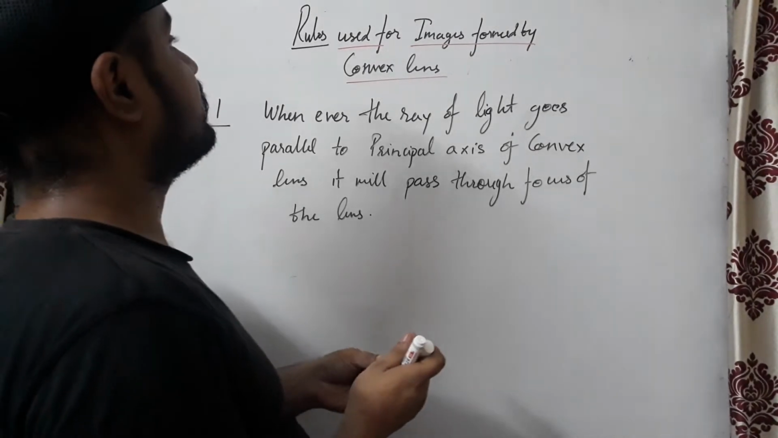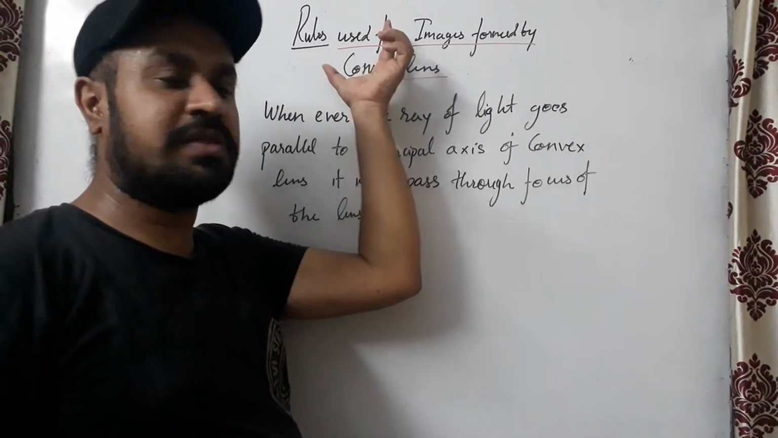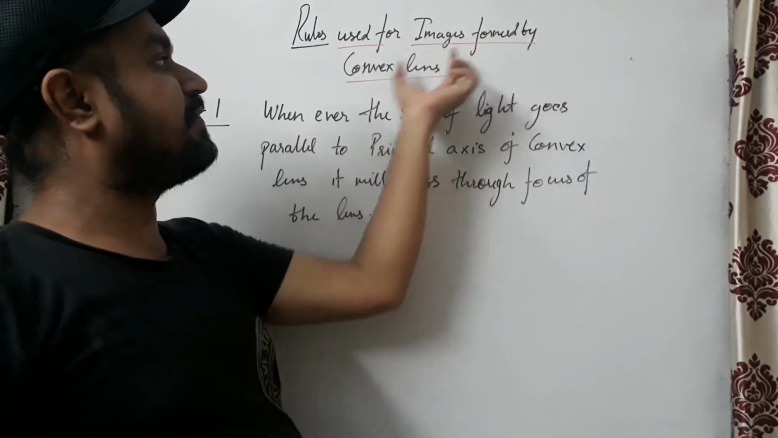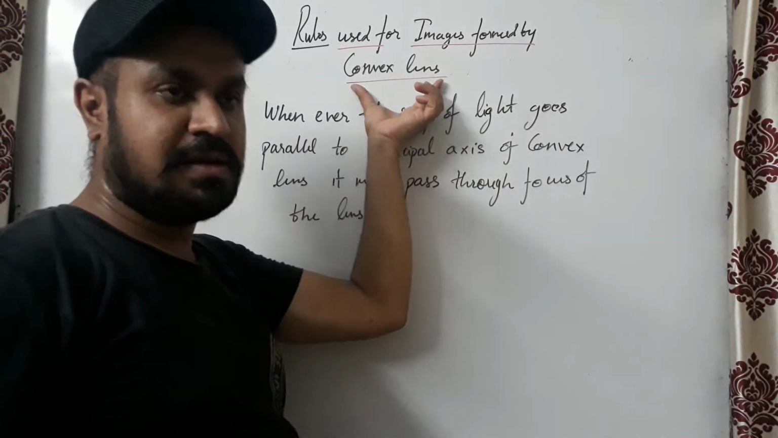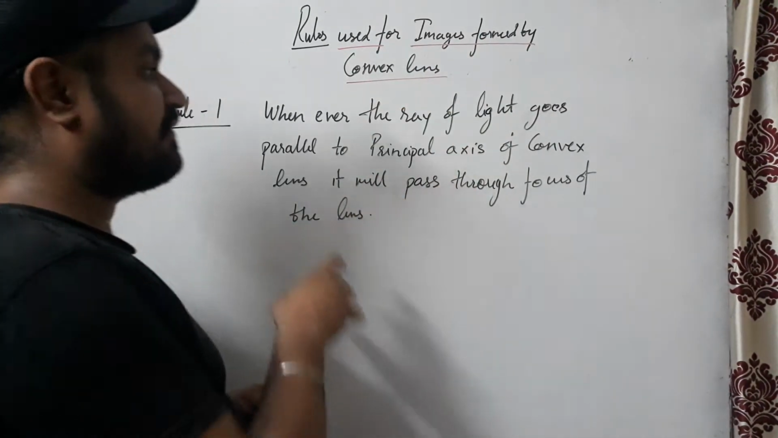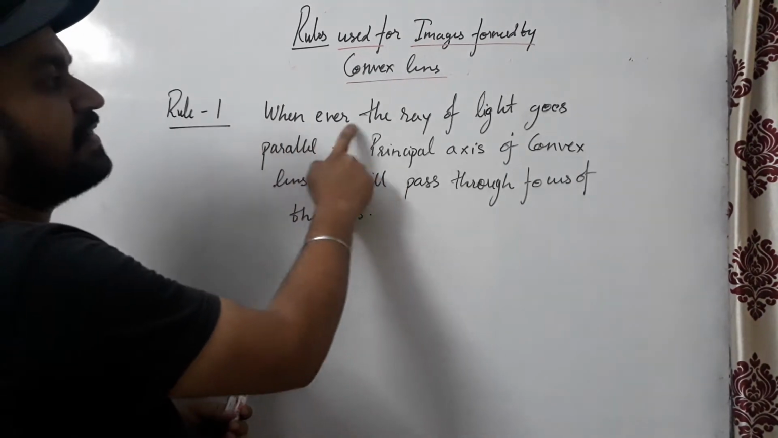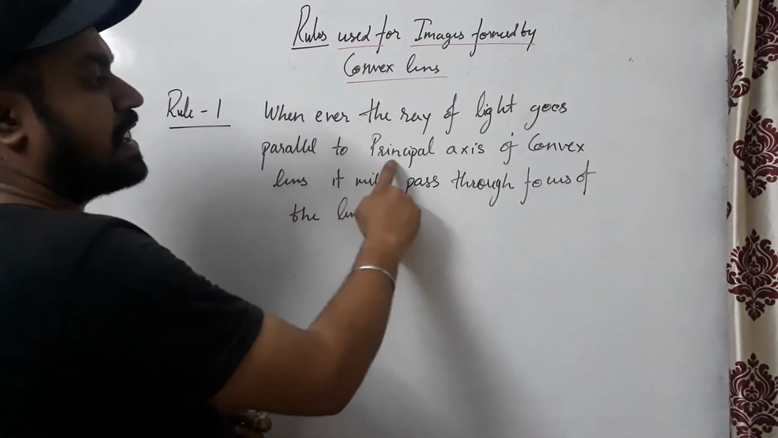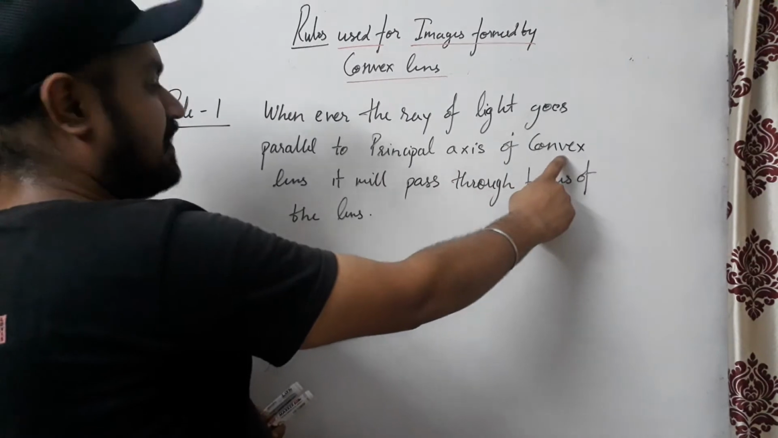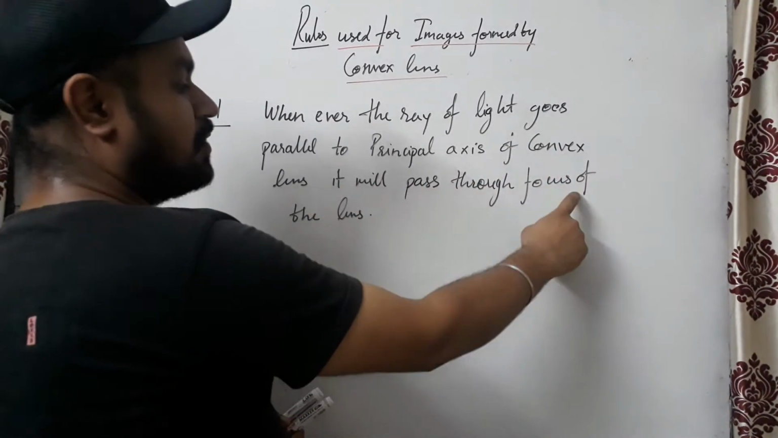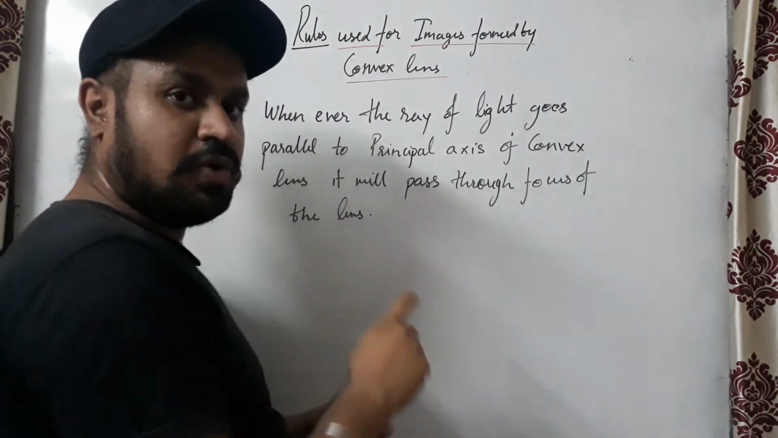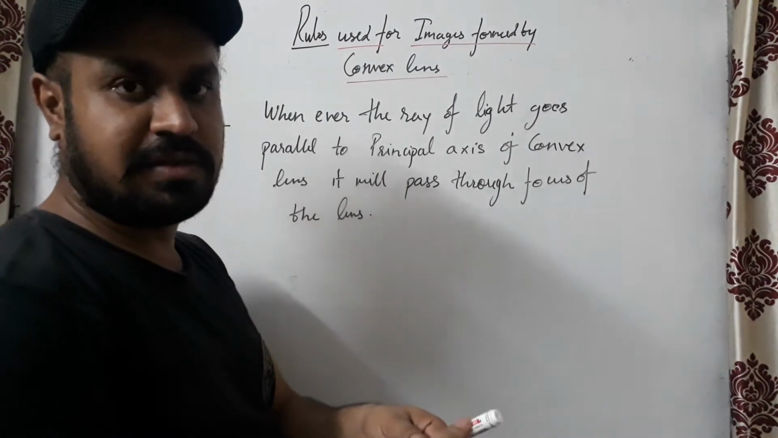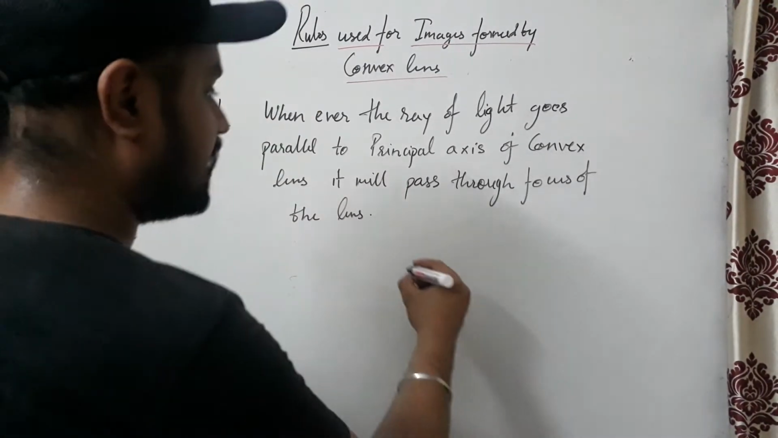In today's lecture we will start with the rules used for image formation by the convex lens. In these rules, the first rule says whenever the ray of light goes parallel to the principal axis of a convex lens, it will pass through the focus of the lens. So kindly have a glance at this rule. I will be making you understand this rule.